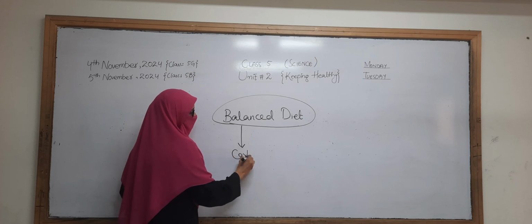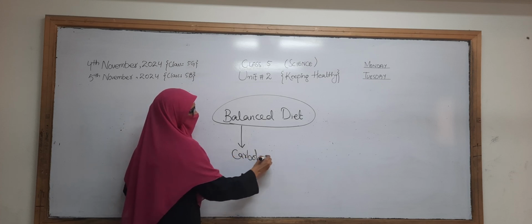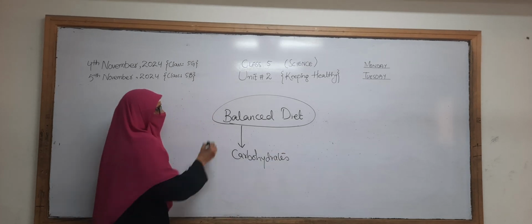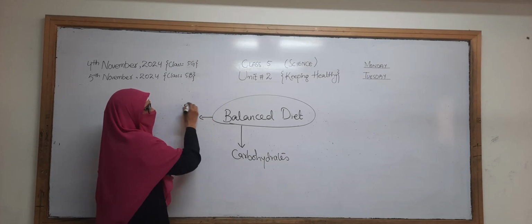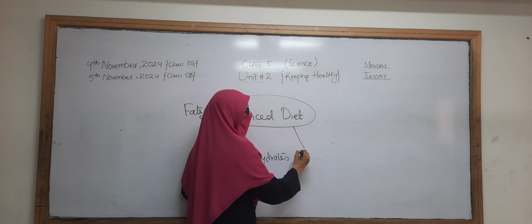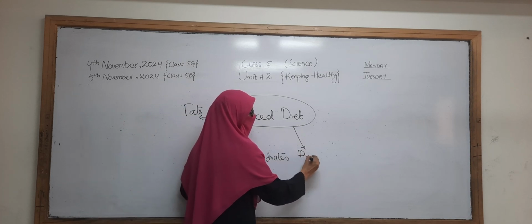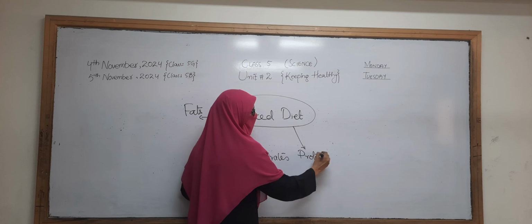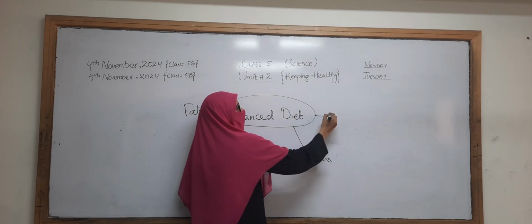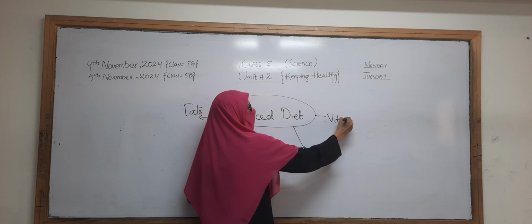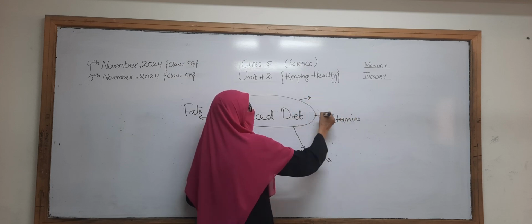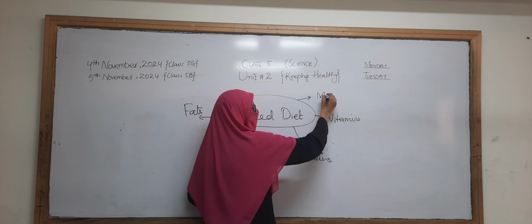Number one is carbohydrates. The second one is fats. The third one is proteins. The fourth one is vitamins, and the last one is minerals.